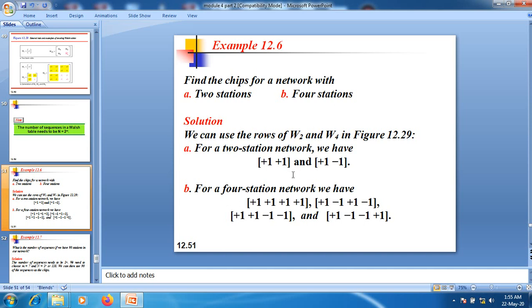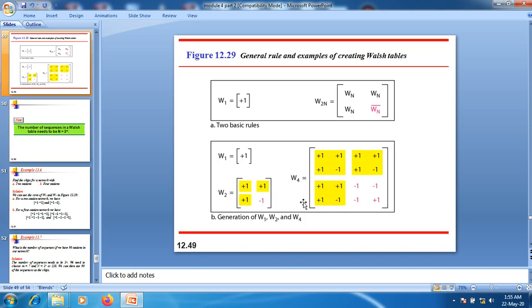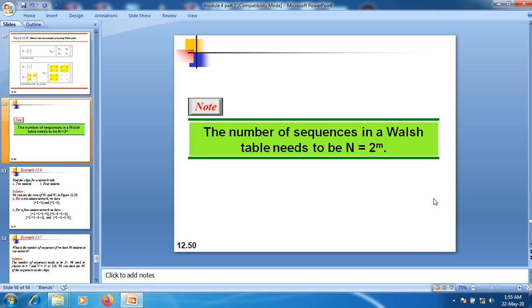For 4 stations, we use the same mechanism here. I can use this scenario. The first row information, all these codes +1 +1 +1 +1, is assigned to one node. The second row is assigned to station 2. The third row is assigned to station 3, and the fourth row is assigned to station 4 here.